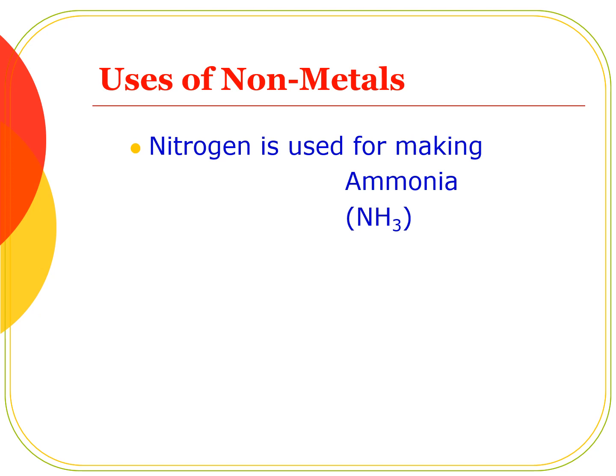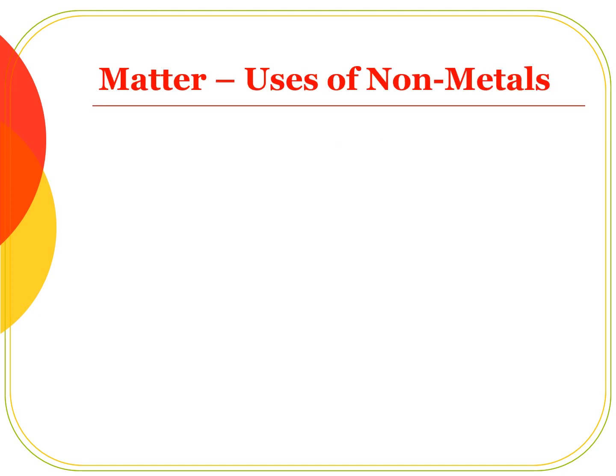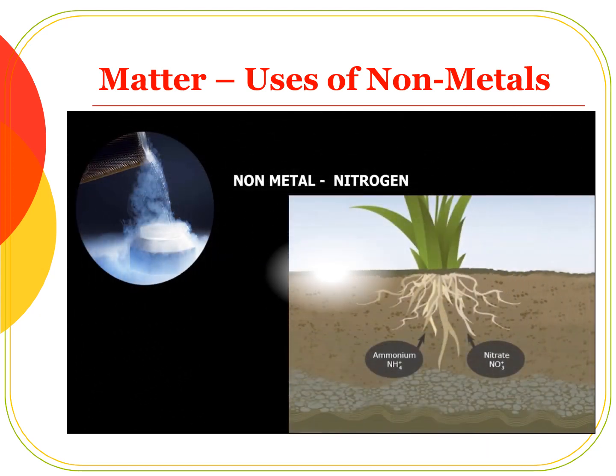Next nonmetal is nitrogen. What is the use of nitrogen? Nitrogen is used for making ammonia. Nitrogen is a vital plant nutrient. It is an essential nutrient for plants.